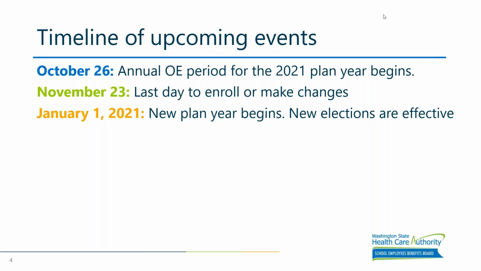Thank you, and good morning, everyone. Okay, we're going to start out by pointing out some important dates to remember. October 26th was the start of the SEBB annual open enrollment period for the 2021 plan year. November 23rd is the last day to enroll or make changes to an account for the 2021 plan year. And January 1st, 2021, marks the date for the new plan year to begin. New elections made during the annual open enrollment are effective as of January 1st, 2021.